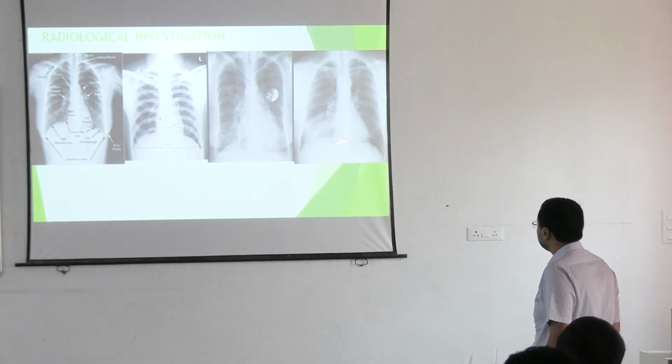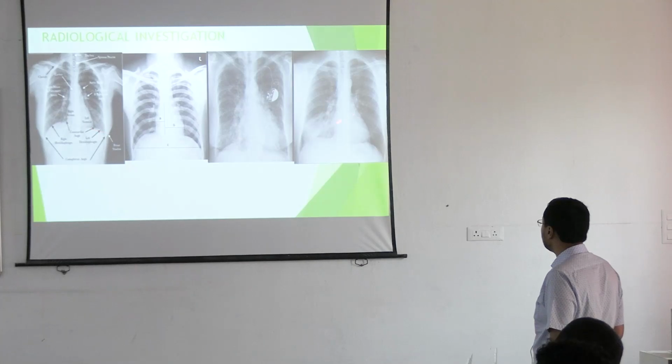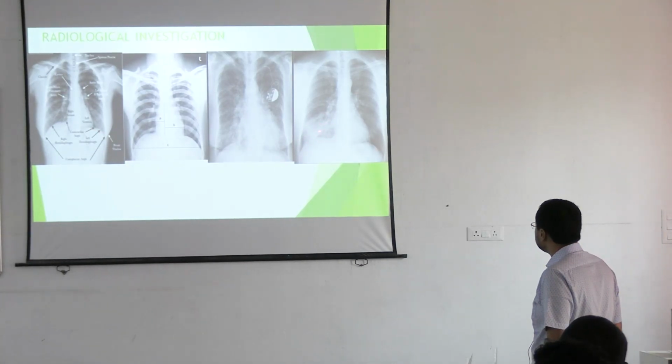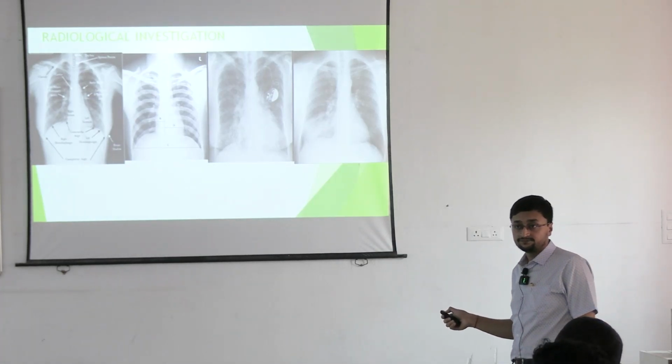Look here, compare these two X-rays. Compare this area and compare this area. So this is an inhomogeneous opacity, right? There are black shadows over there. This is a black shadow. This is a black shadow. So this is air bronchogram.